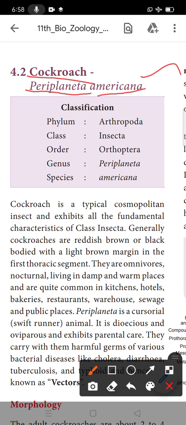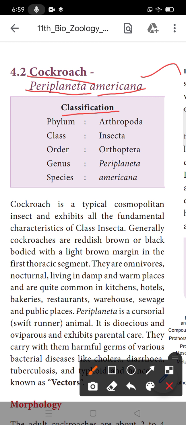Periplaneta is the genus name, and americana is the species name. You already know that for all organisms the botanical name has two parts, and the zoological name also has two parts. So the cockroach's zoological name is Periplaneta americana.